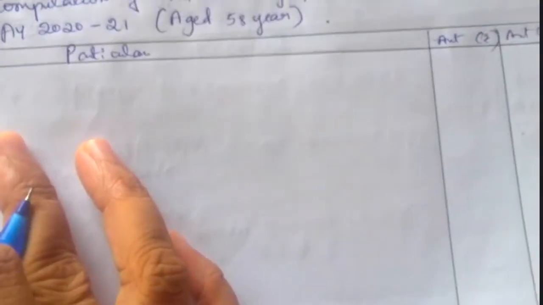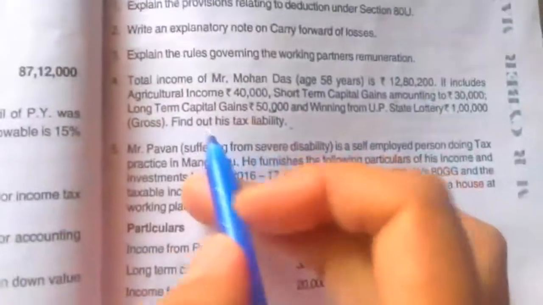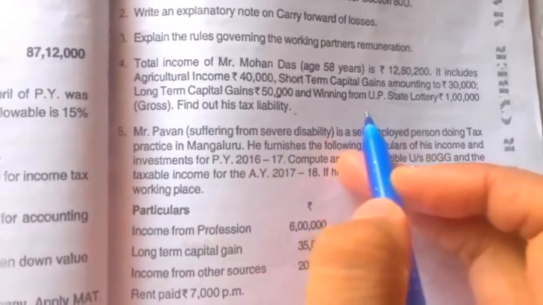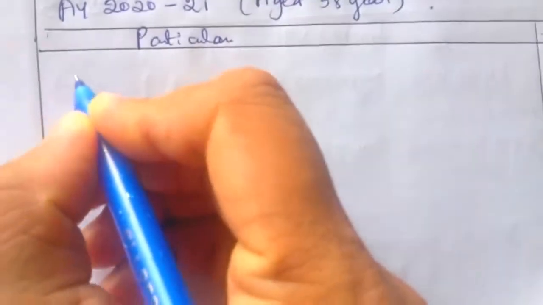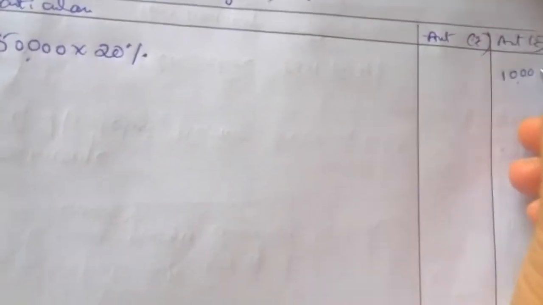Firstly we have to compute the tax on the long-term capital gain 50,000 and winnings from UP state lottery 1 lakh. We take the long-term capital gain value 50,000 into 20%, which is equal to 10,000.